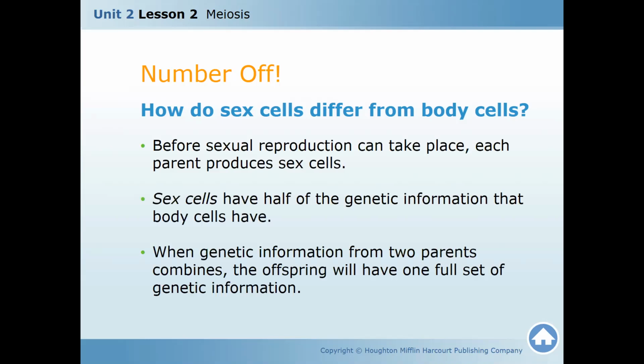Before sexual reproduction can take place, you know that each parent produces sex cells. The female, that's a mother, produces one sex cell, and the father produces one sex cell. What is the name of the one produced by the female? Can you tell me the names of the sex cells, what is produced by the male and what is produced by the female?